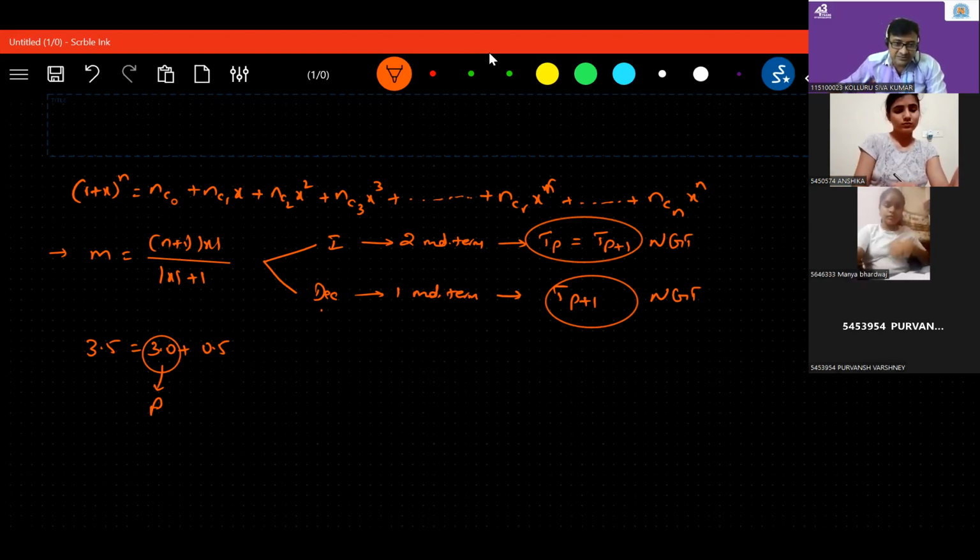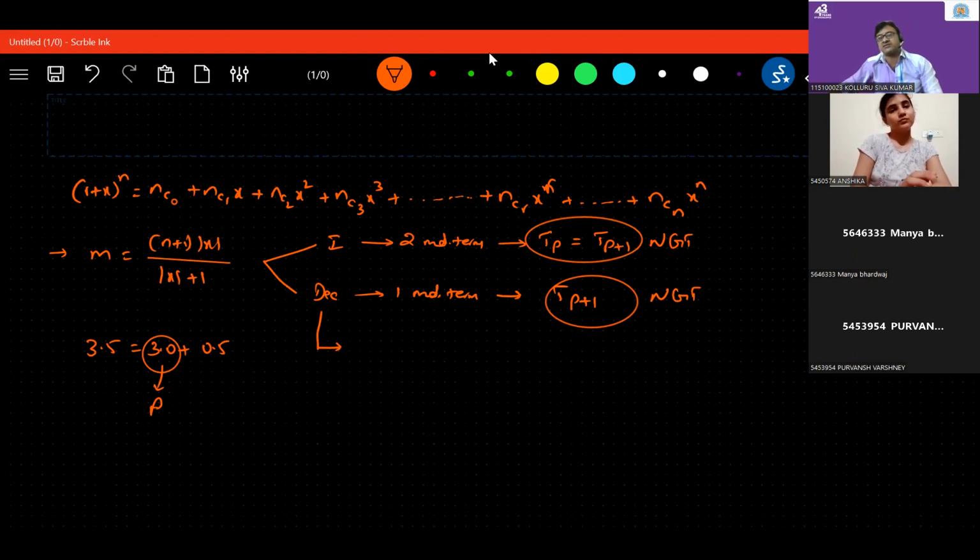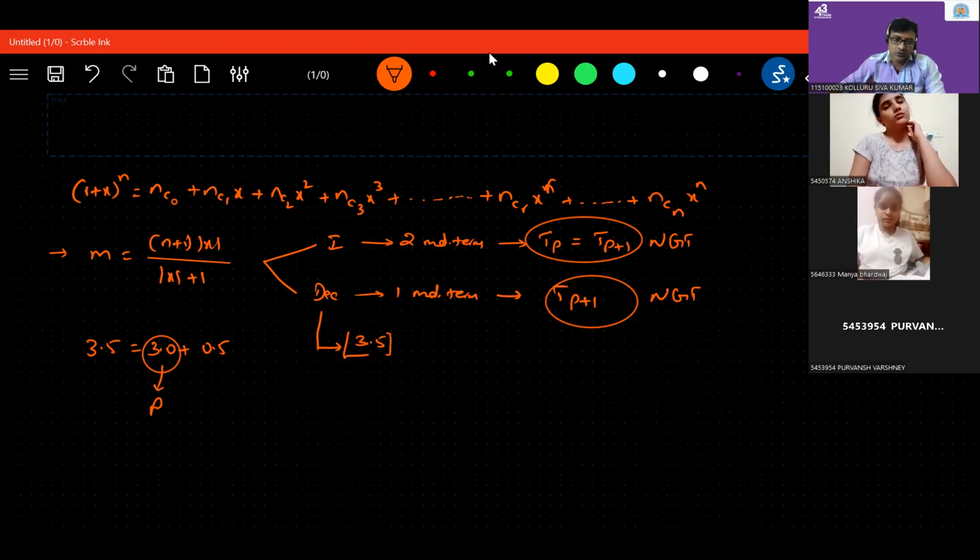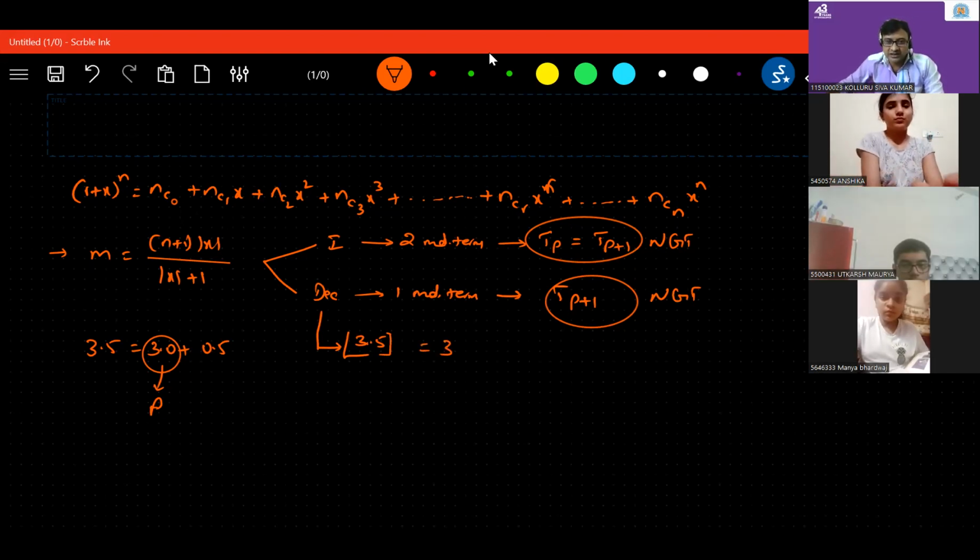In some books, for a decimal value, they apply the greatest integer function. You will learn the greatest integer function later, but let me tell you, it is also called the floor function. What is the floor of 3.5? It is 3. So they will write T of floor function of m plus 1. Like this also you will find in some of the textbooks. Don't feel that it is wrong. It is correct only.